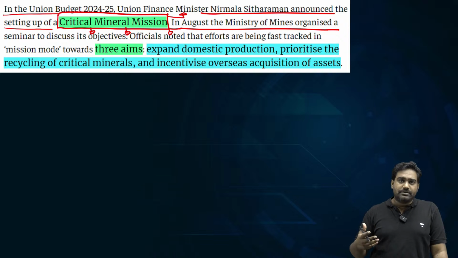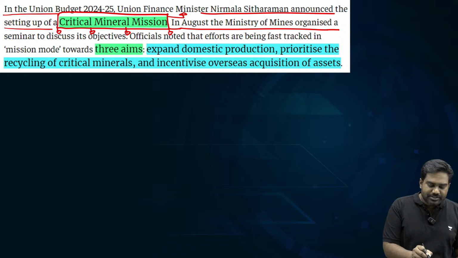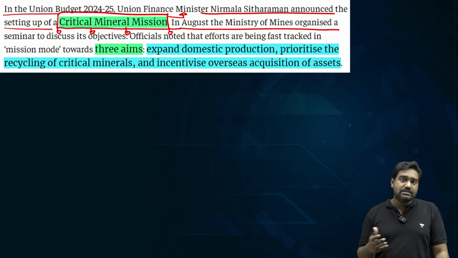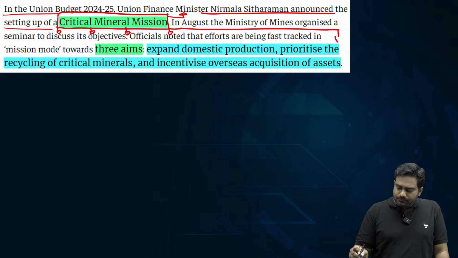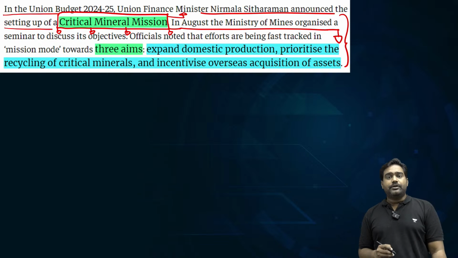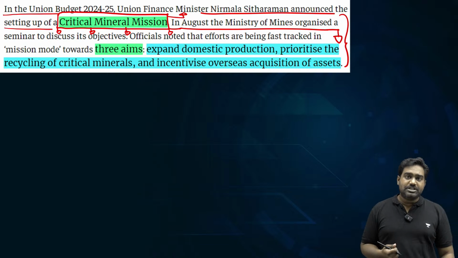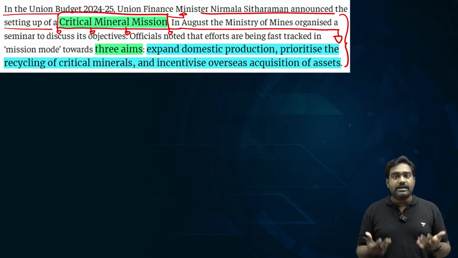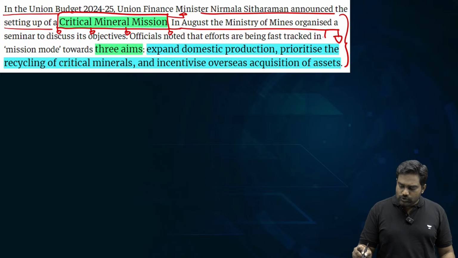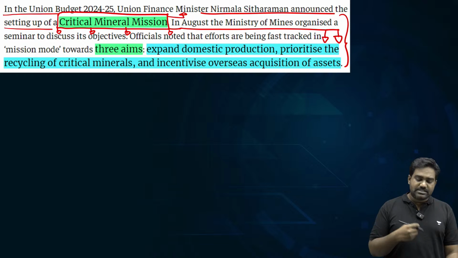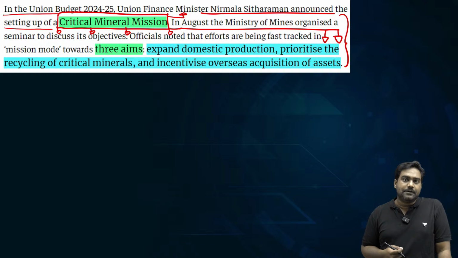The Western countries led by United States and European powers have already started diversifying the critical mineral supply chains. They are trying to secure critical mines around the world. They are trying to make resilient supply chains to ensure that their dependency on China goes down. So at the global level, this geopolitical competition is already underway, and India also is one of the players as far as securing critical mineral supplies are concerned.